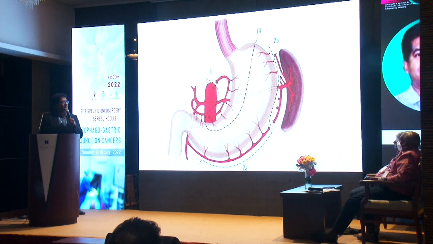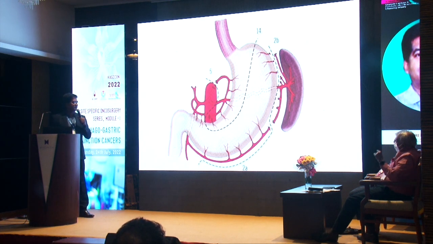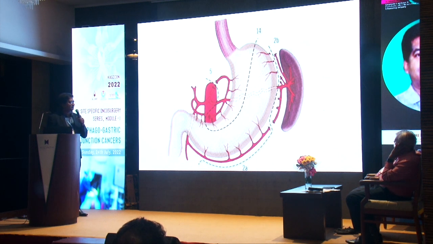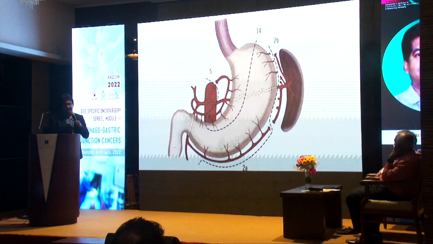Each time we hold the stomach, you will be able to see that petechial hemorrhages develop in the upper part. If the petechial hemorrhages are more, that can cause ischemia and leak. The next thing is, beyond the 3 arteries from the right gastric, from the incisura we make a small cut and then we make the tube. We have to be careful in the upper part: a conical shaped stomach is not good, and a 4 to 6 centimeter diameter of the stomach is ideal.